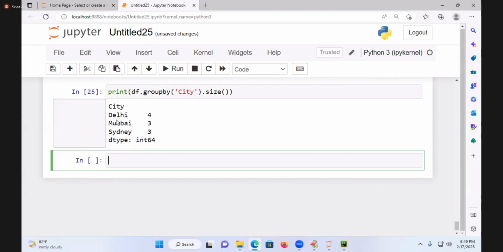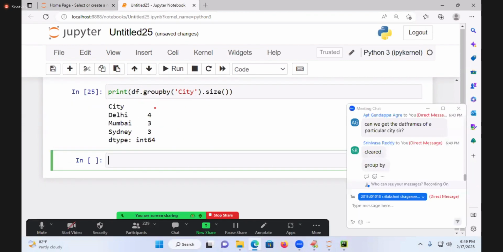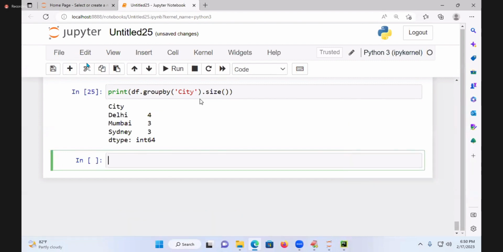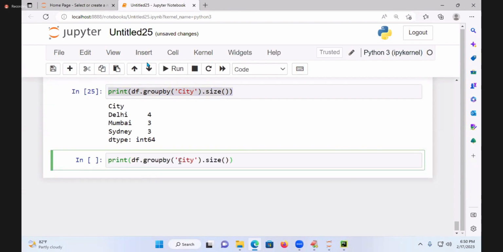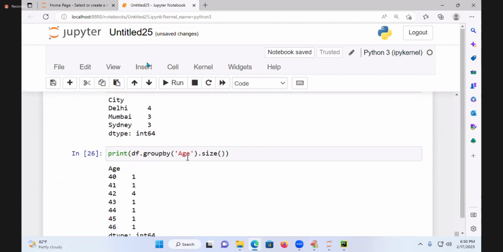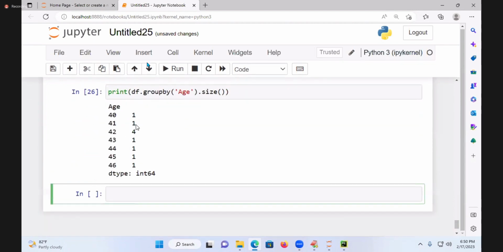See that. Delhi contains how many people? 4. Mumbai contains 3. Sydney contains 3. Happy? Fine. So I will write here age. Here I am going to contain 40 years age person 1, 41 years 1, 42 years 4 people, 43 years 1. Like that it is giving.